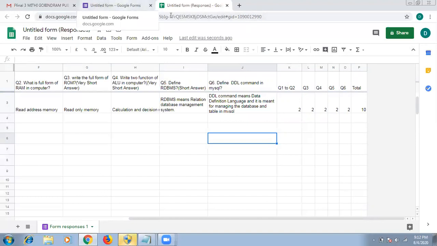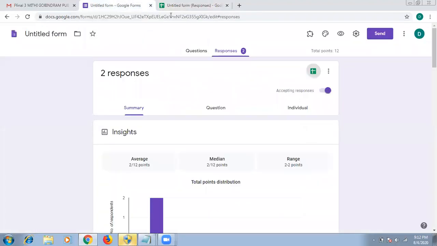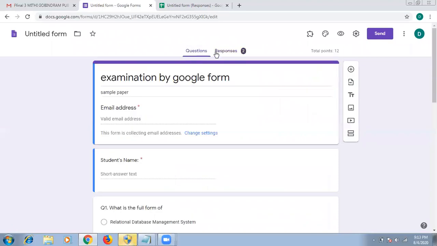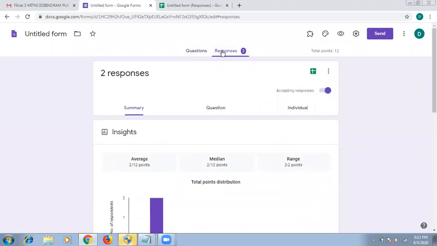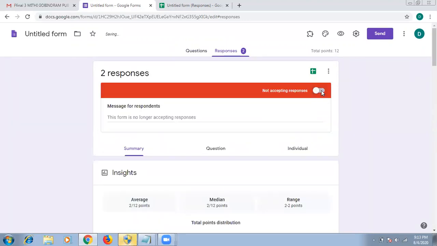Next, one thing I want to show. After completing the examination, you can switch off accepting responses with this button. How will we get this button? You will get this button in the Responses option. Questions are there, and responses are there. You can have this button. If you switch off this button, the students will not be able to give answers. They will not submit their paper. So after the time and day are completed, we should switch off this option.